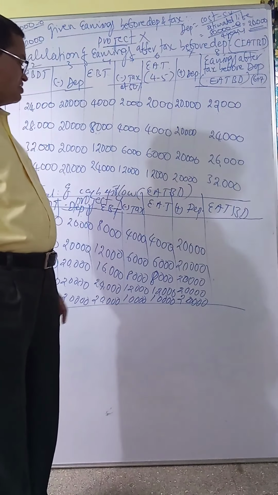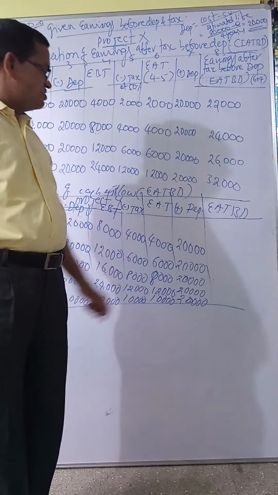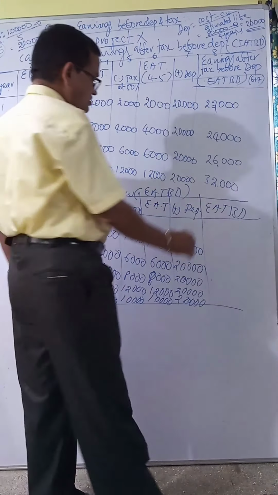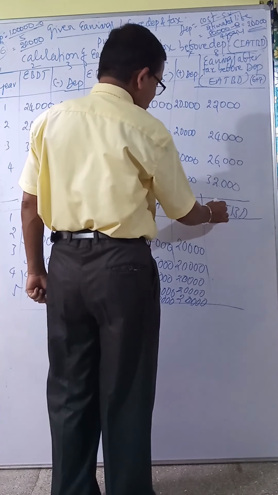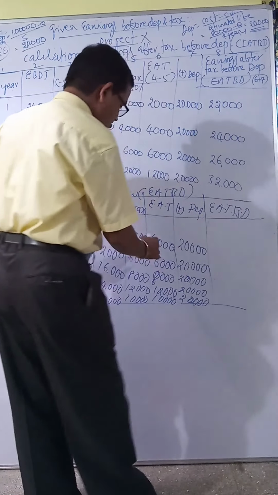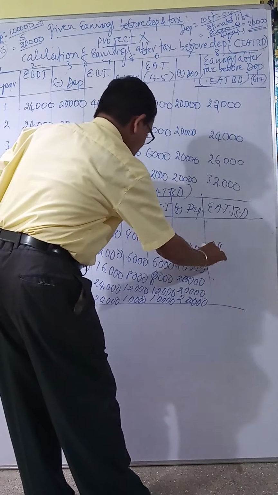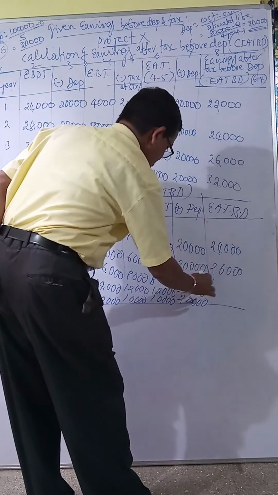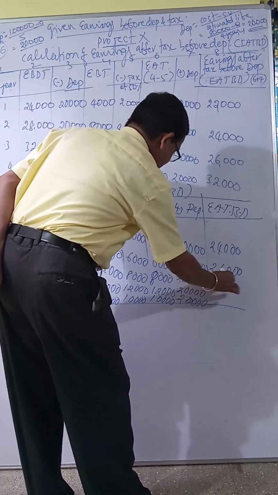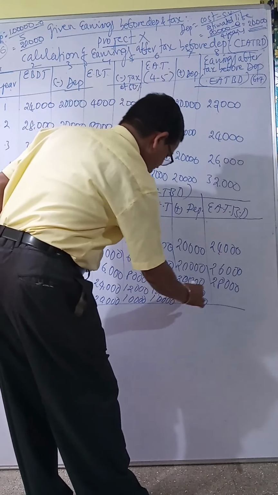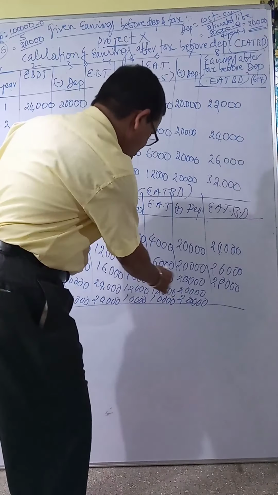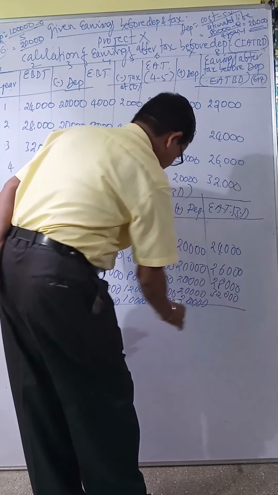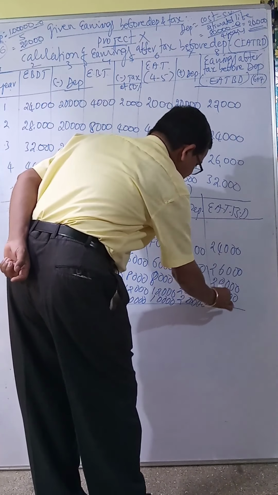Now you will get this plus this, earnings after tax before depreciation. Add this plus this, 24,000. This is second year 26,000. This is 28,000. This is 32,000. This is 30,000 in the last year.